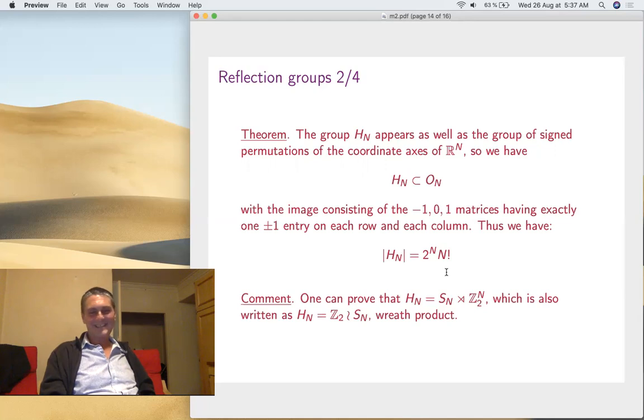And now you can actually prove too, I mean, that's just the cardinality, but as was the case with the diagonal groups, you can say that this is the cardinality of Sn times Z2 to the n somehow. It's a kind of Sn, but you have these binary choices everywhere, and it's not exactly a product. Like for the diagonal group, it's a semi-direct product. It's a bit twisted, and this special kind of semi-direct product is called the wreath product, denoted like this. So once again, this is advanced algebra, it's good to know, but we won't get into this. Instead, let's go to more complicated examples now.